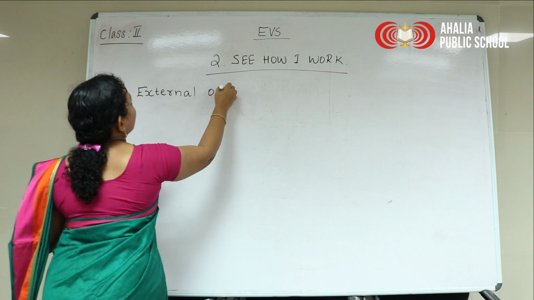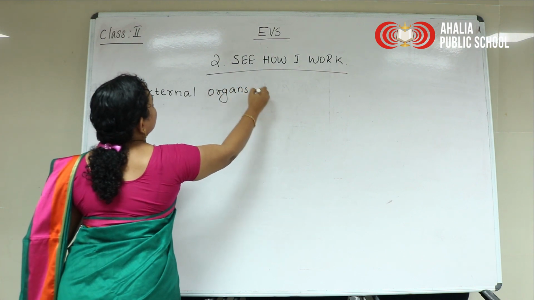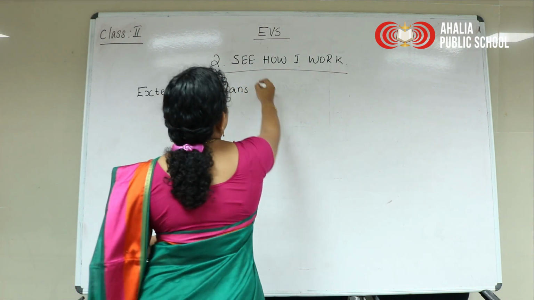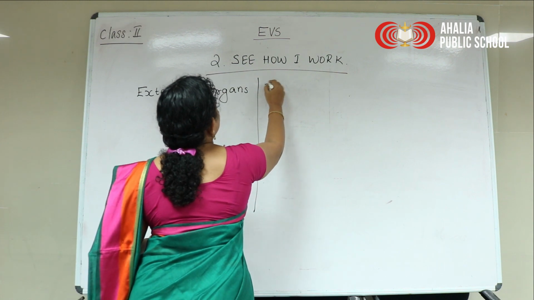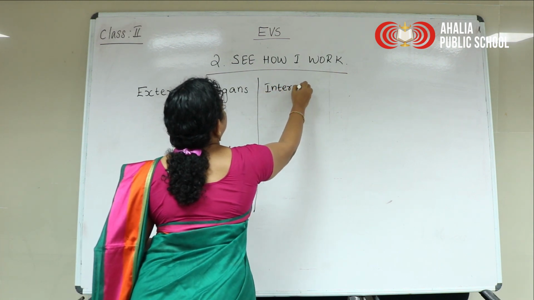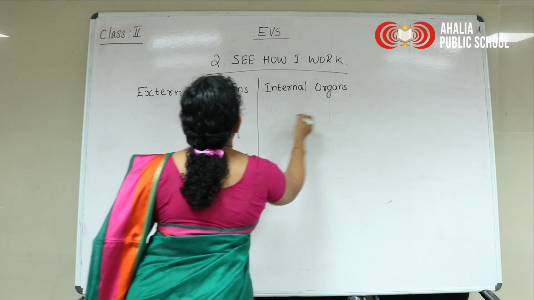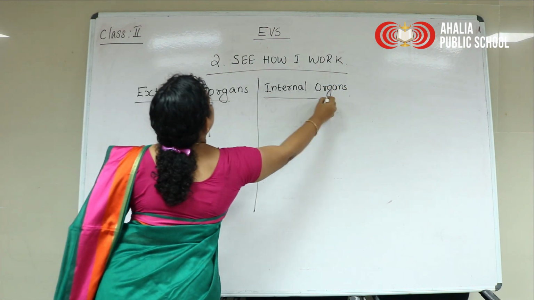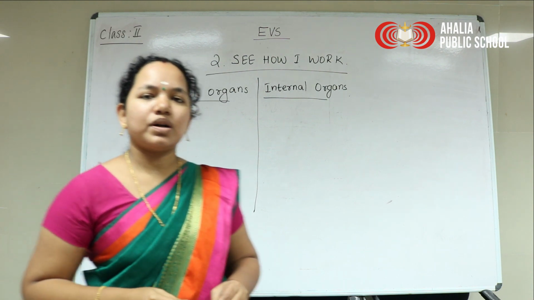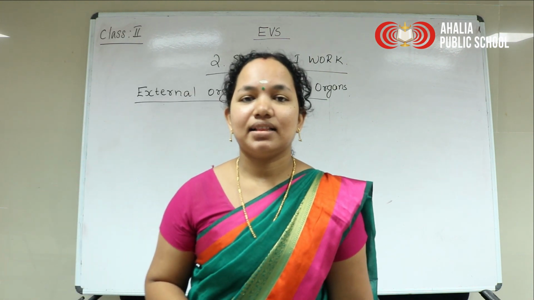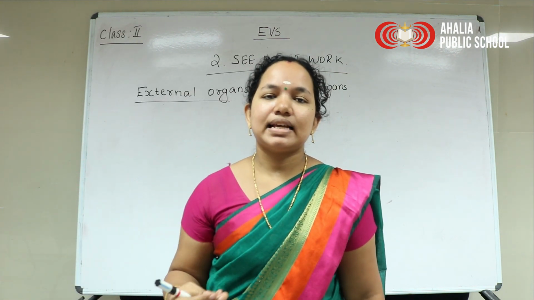External organs and internal organs. So what do external organs mean?